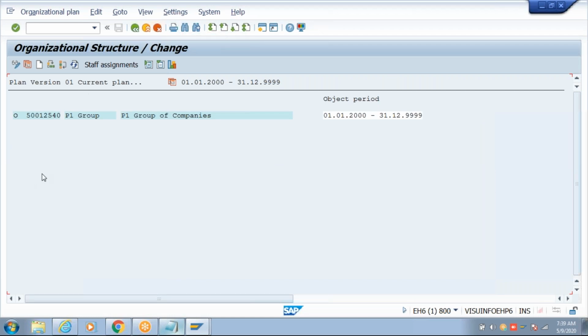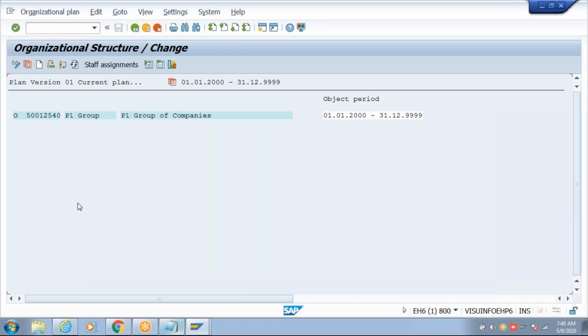Now, I have created a high level org unit. I need to create suborganizational units. This P1 group of companies has P1 Motors, P1 Power, P1 Steel, P1 Consulting Services, etc. There are a number of entities. So remember this: in a simple maintenance, it's only one way, from higher level to lower level.